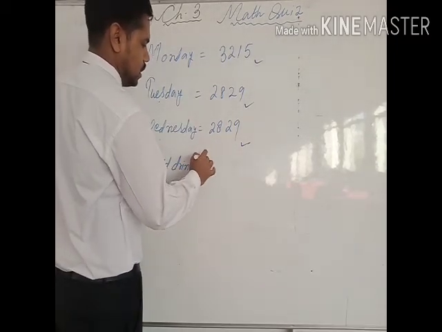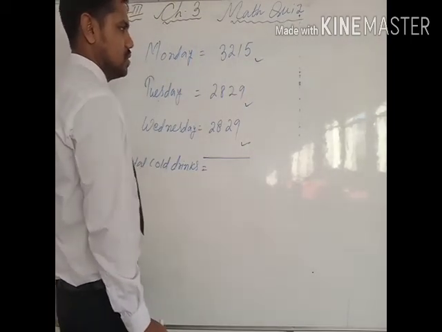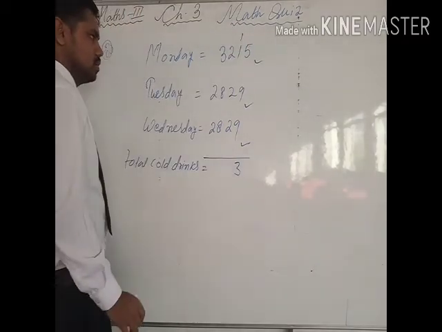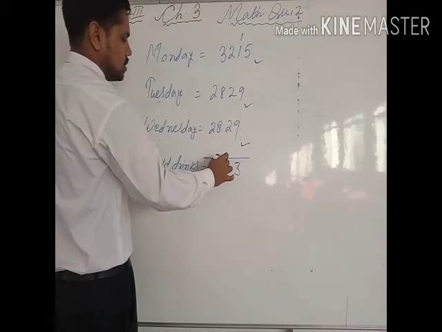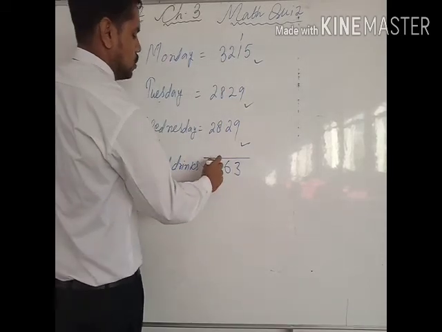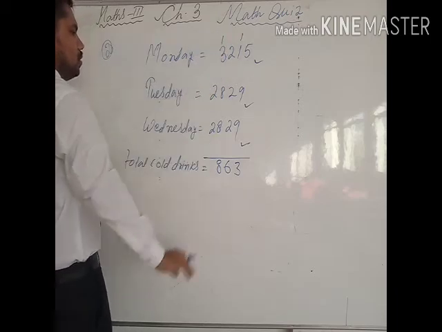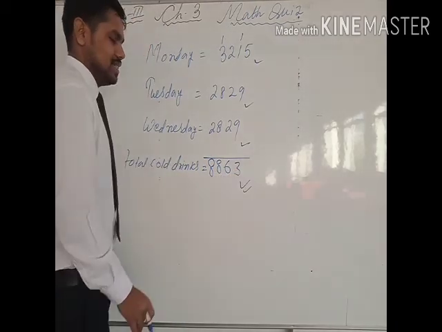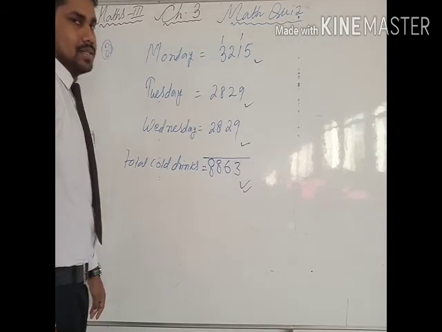So let's add. 9 plus 9 is 18, 18 plus 5 is 23. So 3, 1 carry. 1 plus 1 is 2, 2 plus 3 is 6. Now 8 plus 2 is 10, 10 plus 8 is 18. So 8, 1 carry. Here it will be 4, 4 plus 2 is 8. So 8,863 cold drinks that particular shopkeeper is supplying in these 3 days.